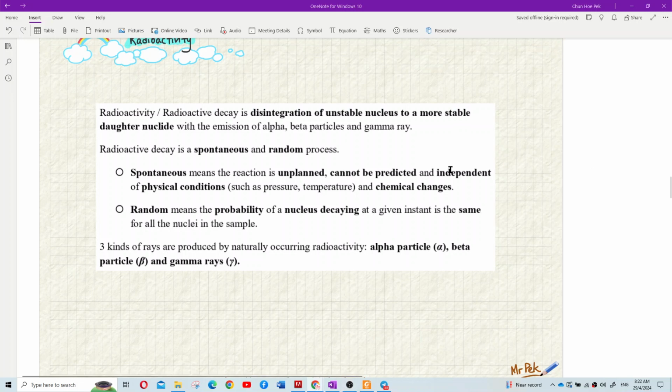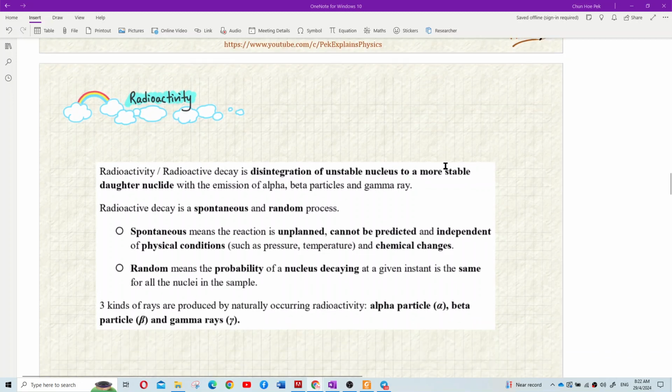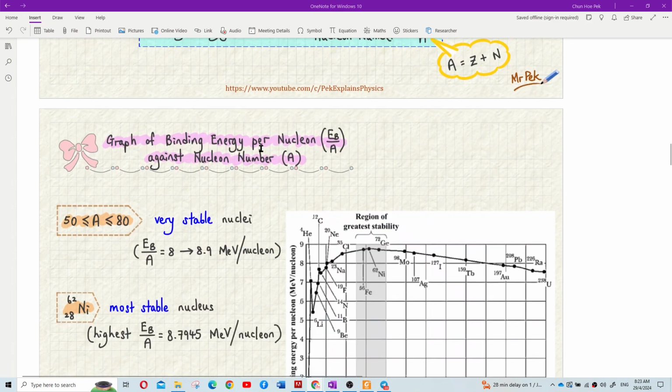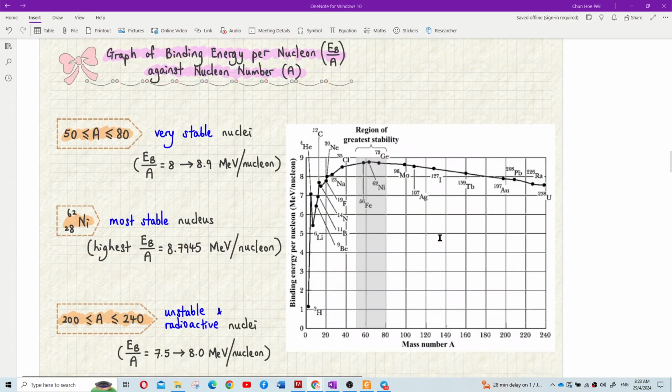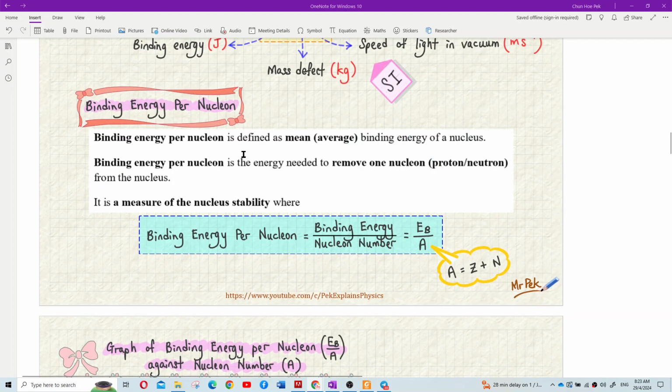All right. So today we will start learning about radioactivity. In the previous lesson, you learned about this graph, the binding energy per nucleon. It is actually about stability. It is a measure of nuclear stability. We know that the higher the binding energy per nucleon, the more stable the nucleus.